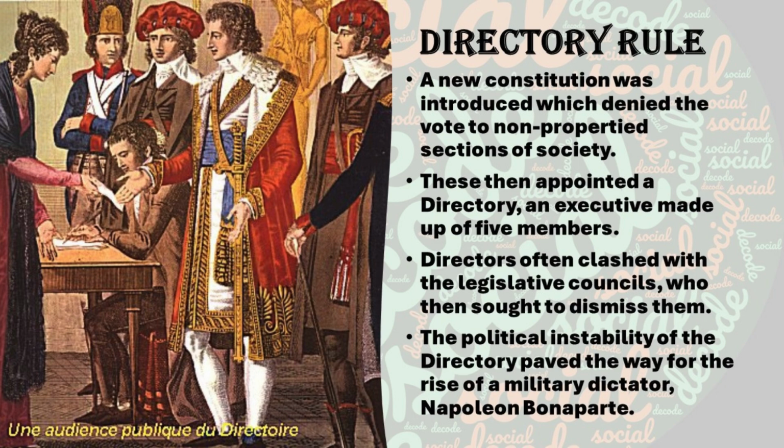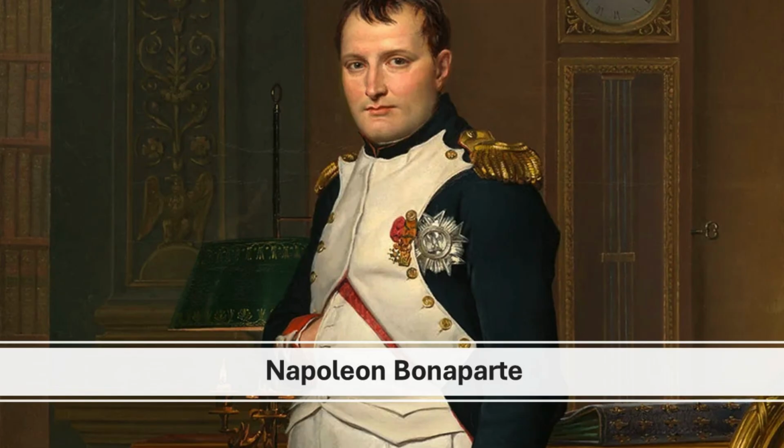So in the end, political instability continued in France. Political instability means no one was taking care of the government properly, each one fighting for their own perspective. In 1799, a military general named Napoleon Bonaparte overthrew the Directory. He later declared himself the Emperor of France. We can call him a dictator also.